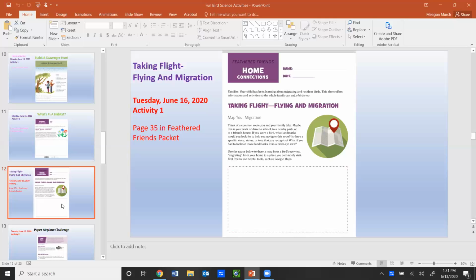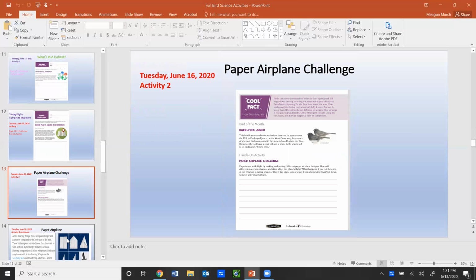Most of those things are on the 92: businesses that are there, fields that are there, and they do change throughout the year. So you could also make a note of that. I know for me, at the end of September, there's pumpkins all over the place, so my landmarks might change a little bit. Okay, let's go ahead and go to the Paper Airplane Challenge.